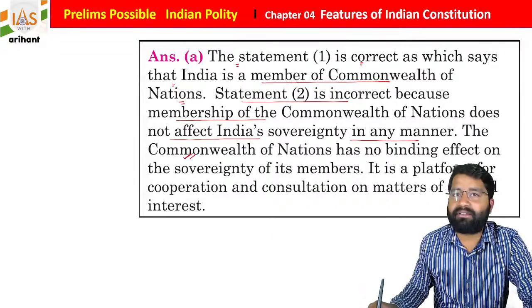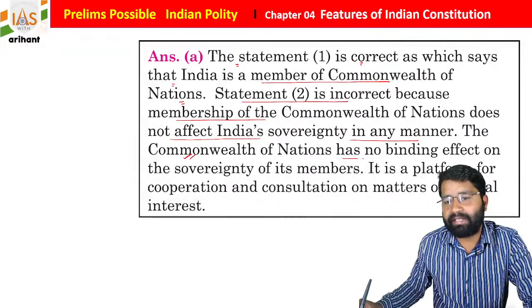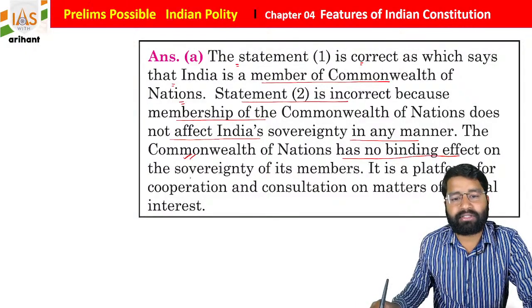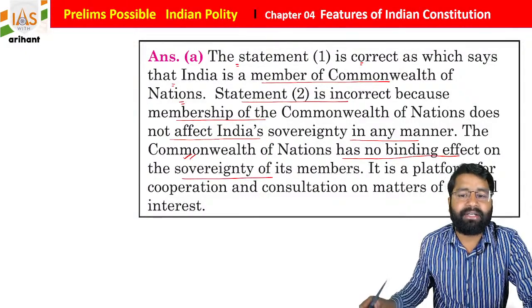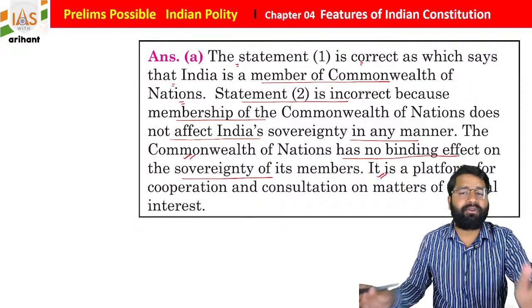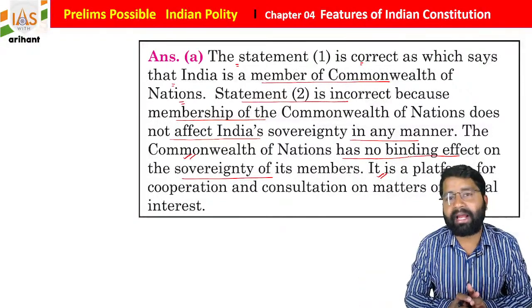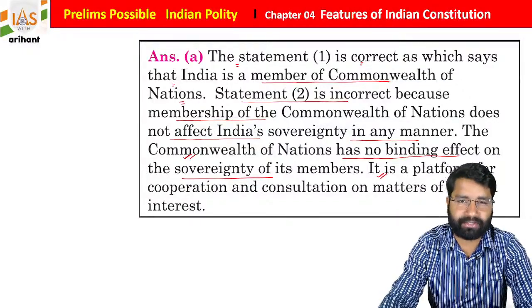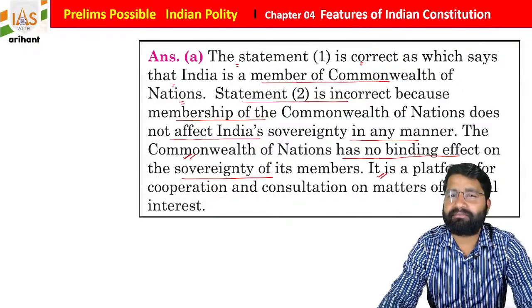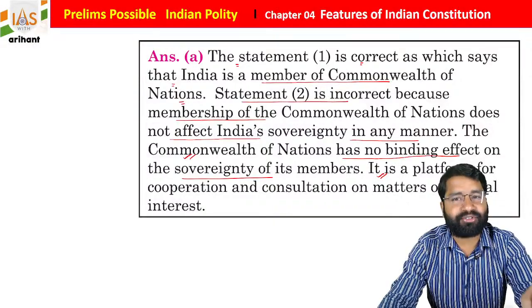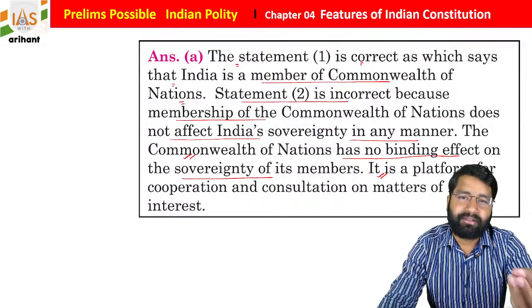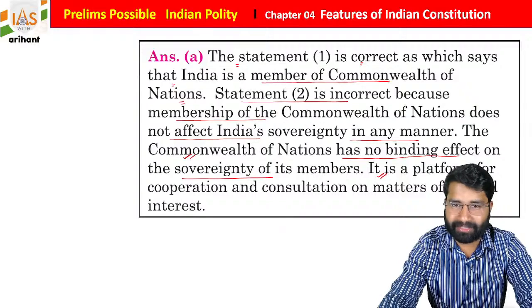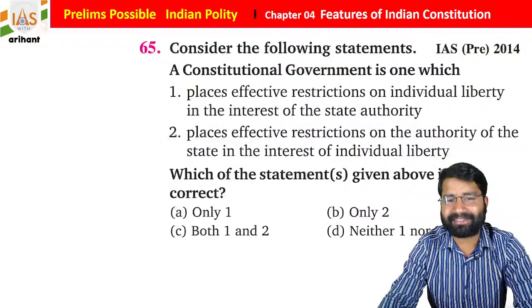The Commonwealth of Nations has no binding effect on the sovereignty of its members. It is a platform for cooperation and consultation on matters of mutual interest. So basically, the Commonwealth countries are those countries where Britain ruled for some time or a long time, students. So this is simple data, just try to remember.